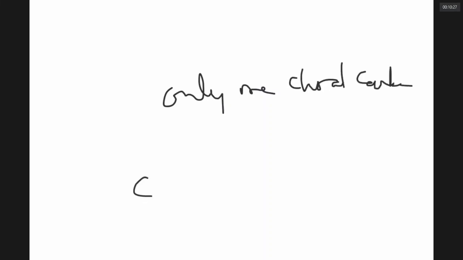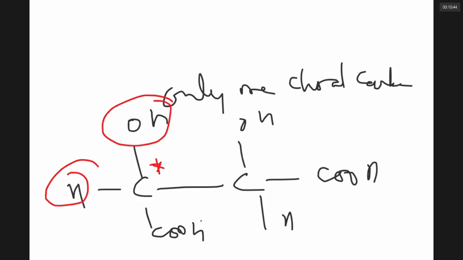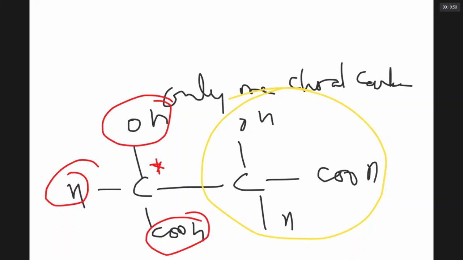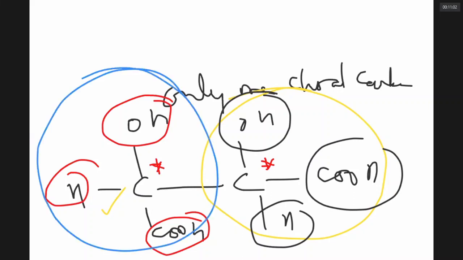But if a compound has two chiral carbons, you can see yourself. Can you see that this carbon is linked to 4 different groups, OH, H, COOH, and of course, the rest of the groups linked to this are different. It is chiral. And even this carbon is chiral because it is linked to 4 different groups, OH, COOH, H, and of course, this part. So the compound which has 2 chiral carbons may or may not be optically active.